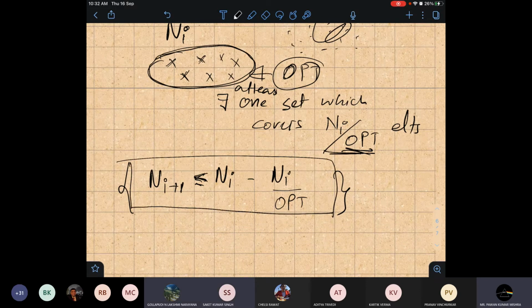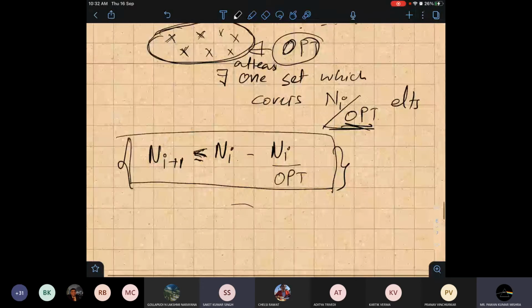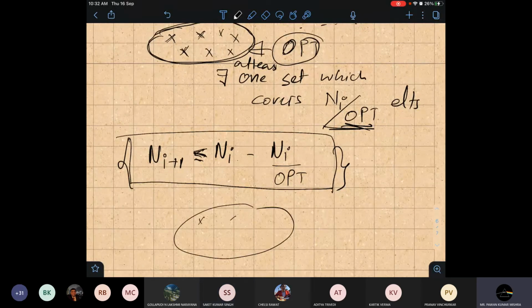Sir, could you tell that ni by opt elements again? How do you use the pigeonhole principle? See, I'm saying there are ni elements left after iteration i.